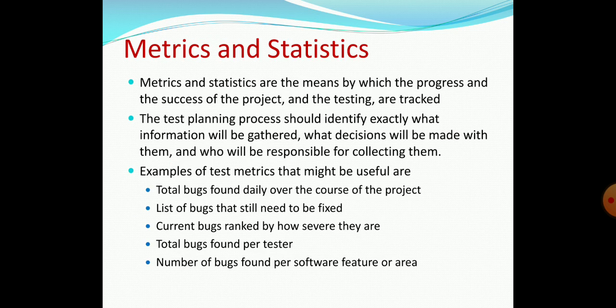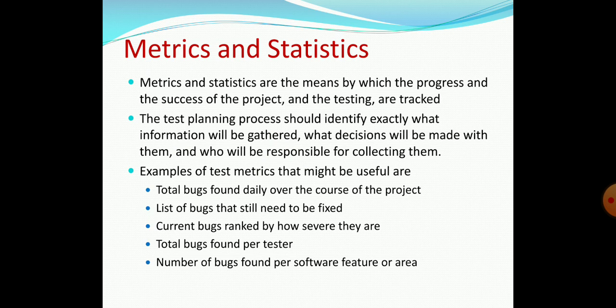Then metrics and statistics. Metrics and statistics are the means by which the progress and the success of the project and the testing are tracked. The test planning process should identify exactly what information will be gathered, what decisions will be made with them, and who will be responsible for collecting that information.